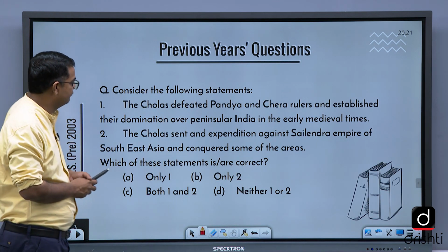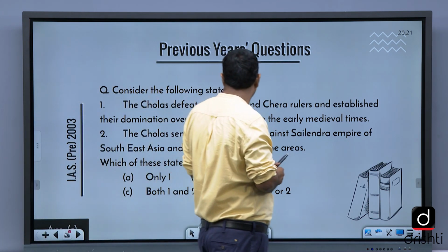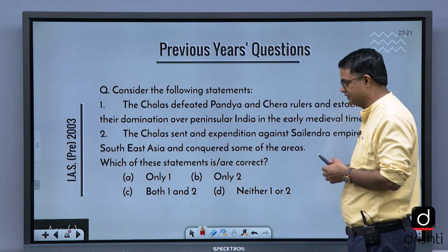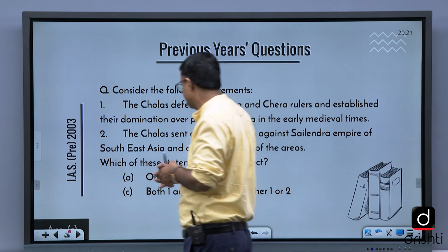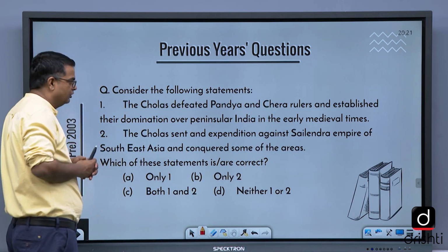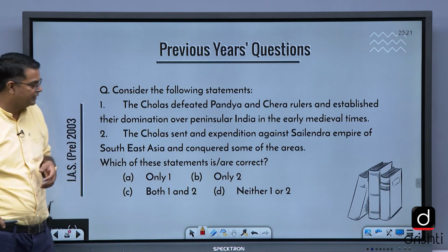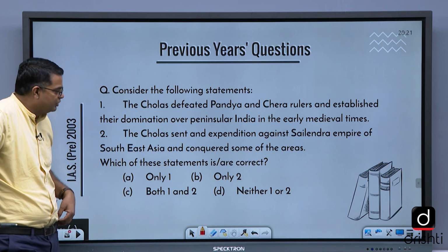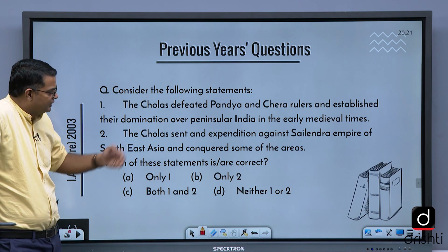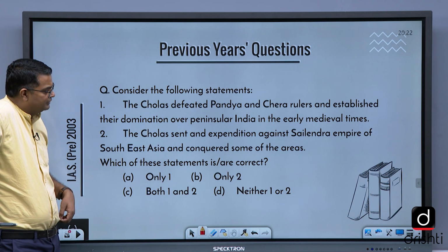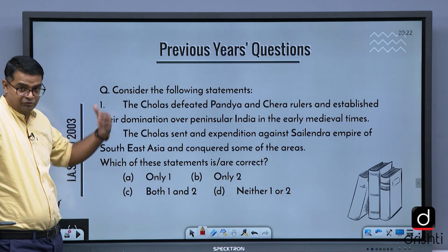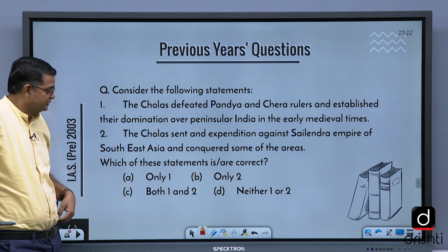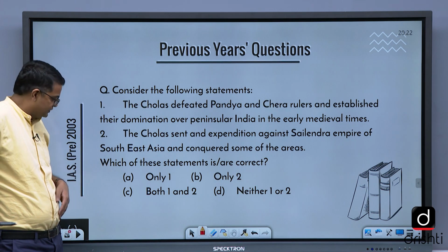Previous paper, consider the following statement. The Cholas defeated the Pandyas and Cheras rulers and established their domination over peninsular India in the early medieval times. Second statement, the Cholas sent an expedition against the Shailendra Empire in Southeast Asia and conquered some areas. The imperial Cholas were known for their imperial exercise. Which of the following statements are correct?